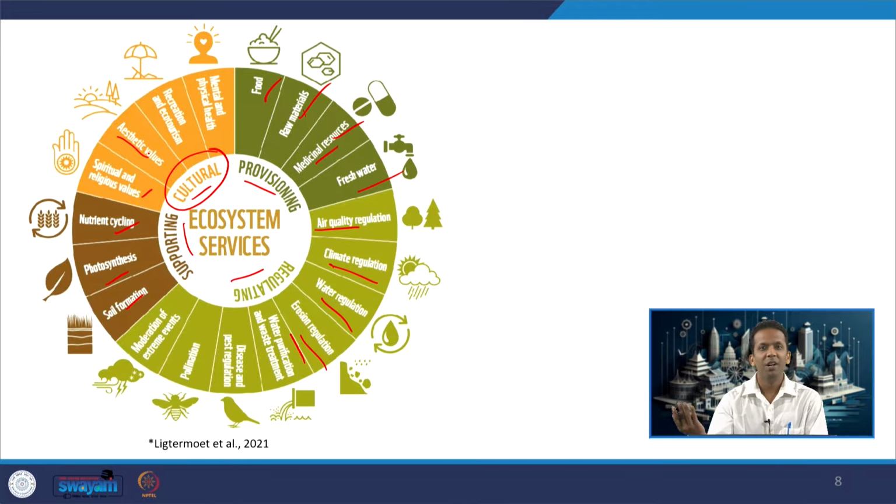When we travel to some beach or hilly mountains and see beautiful valleys, those are aesthetic beauty features of the ecosystem which help us derive some pleasure. Then recreation and ecotourism, the same, and mental and physical health. In the cultural sense, ecosystems can provide us various services which contribute to maintaining our health positively, not just physical health, but mental health also.